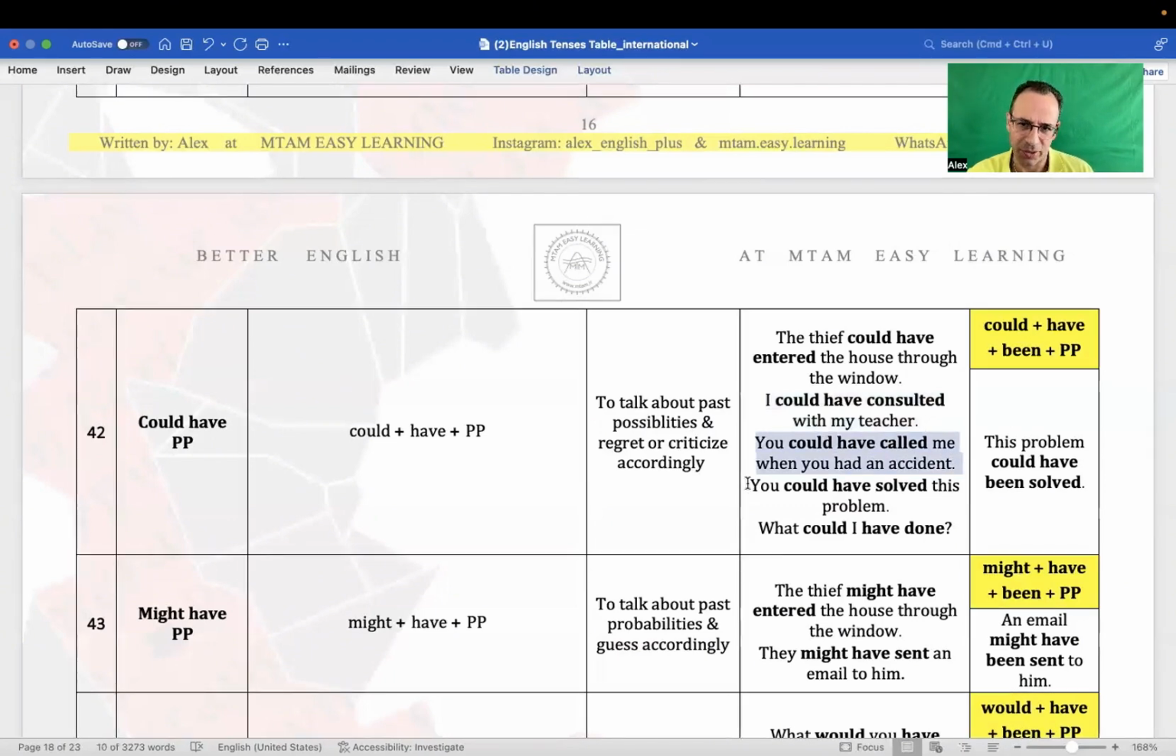So this is a way to criticize. You could have solved this problem, but you didn't. And what could I have done? And the passive structure is, again, with been: this problem could have been solved.